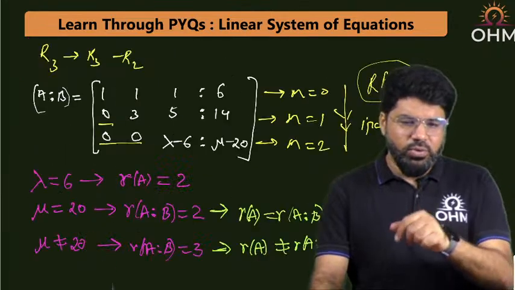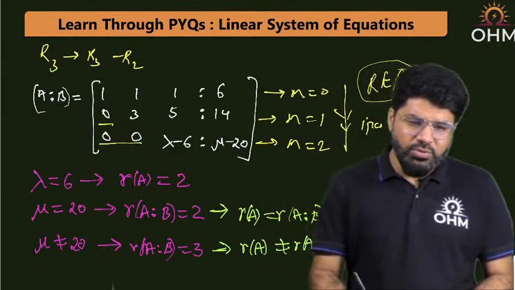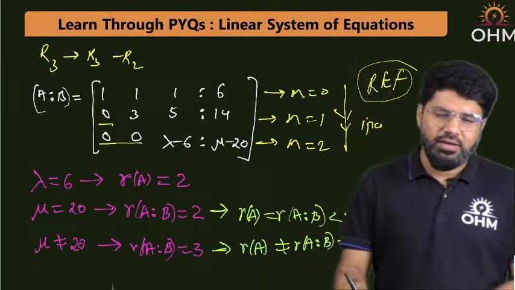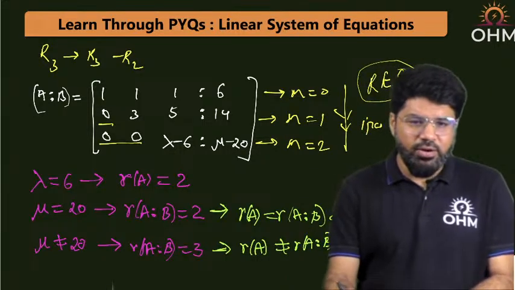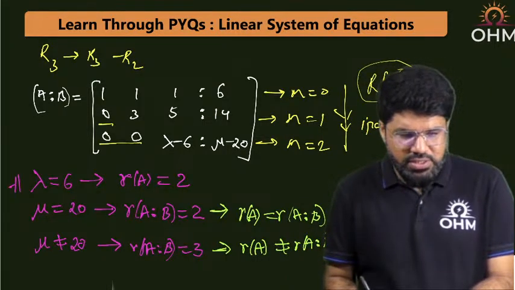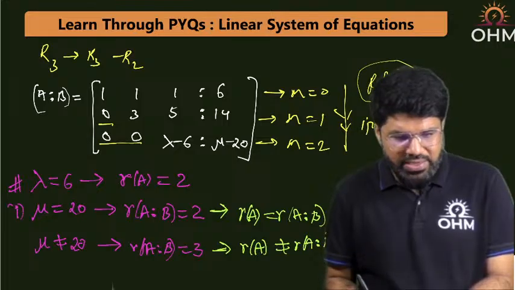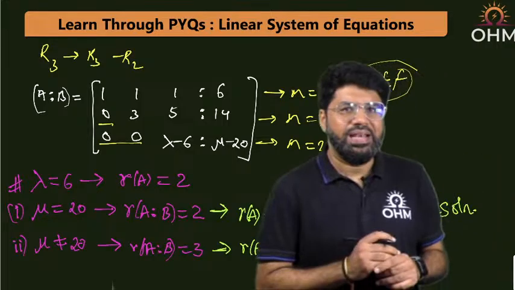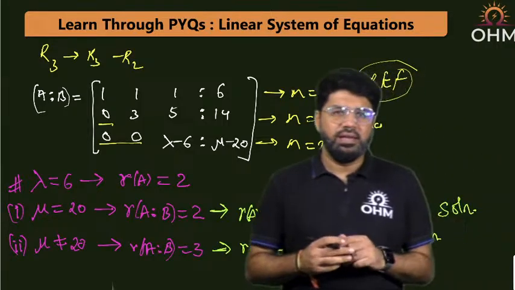See, no solution is obtained when lambda equal to 6 but mu not equal to 20. Lambda equal to 6 is divided into two subcases. I have taken lambda equal to 6. Now the first condition is mu equal to 20, the second condition is mu not equal to 20.